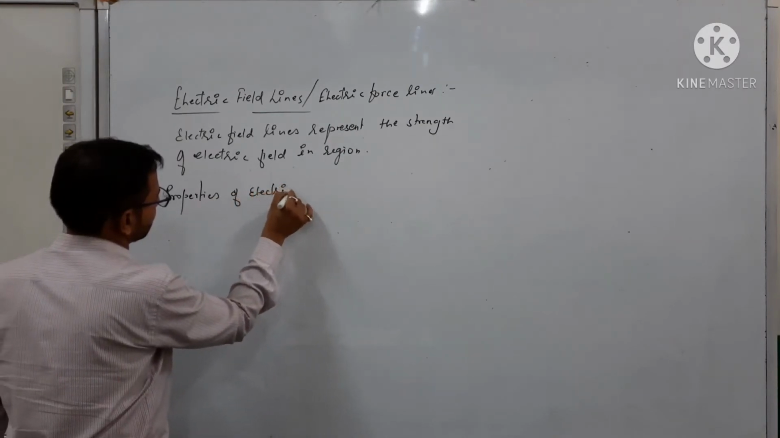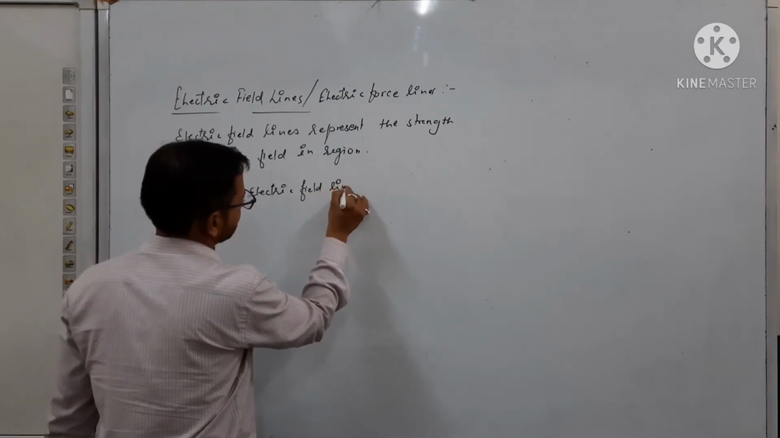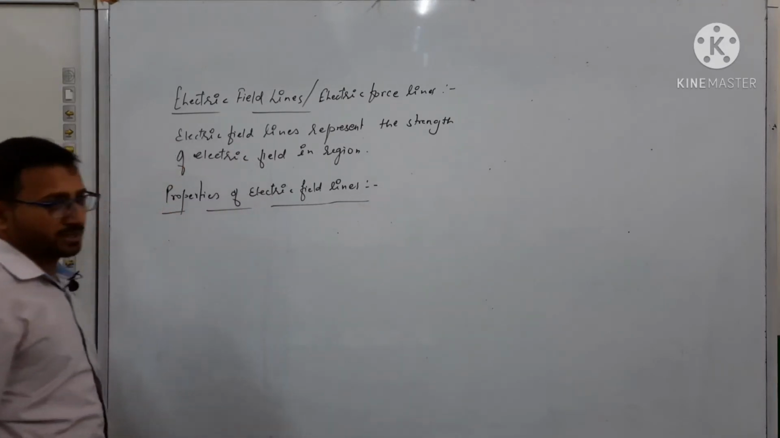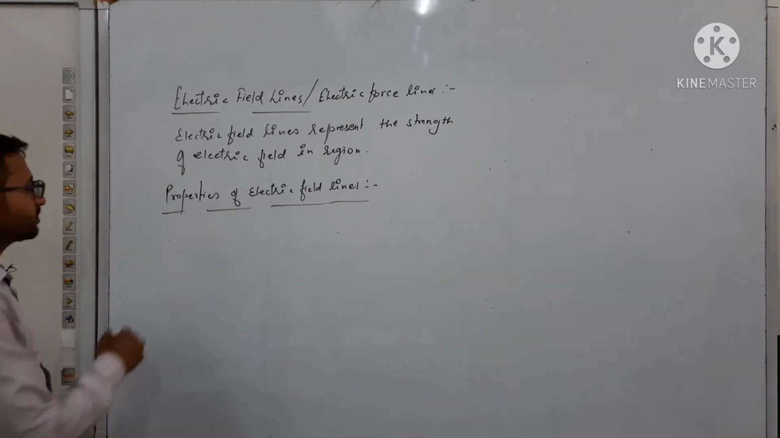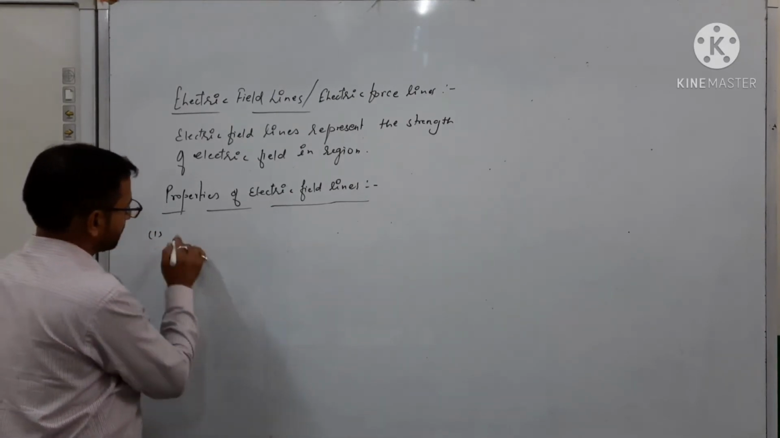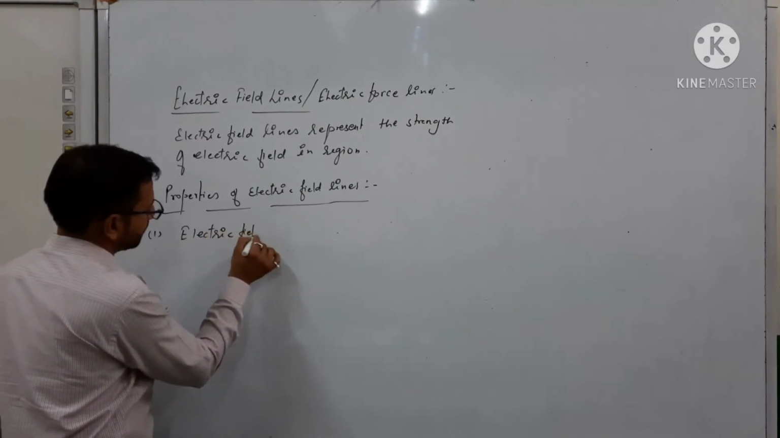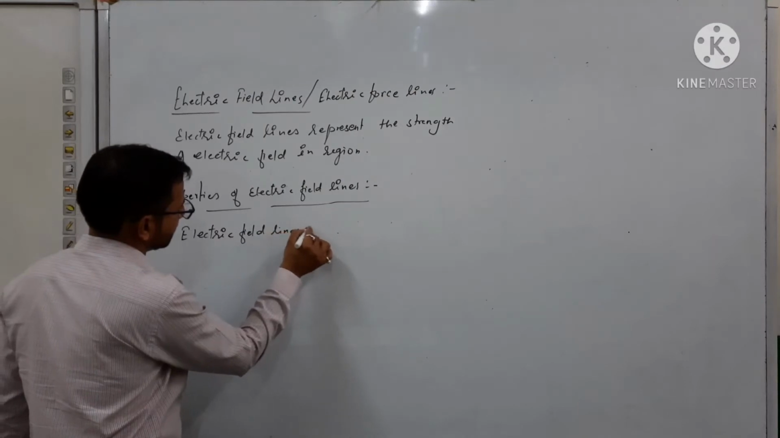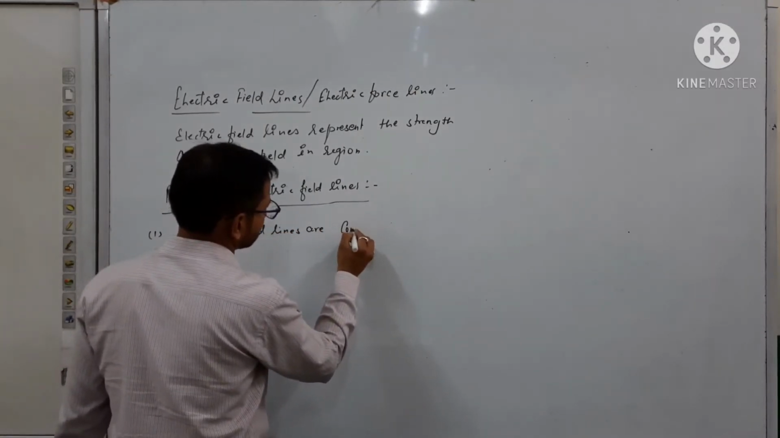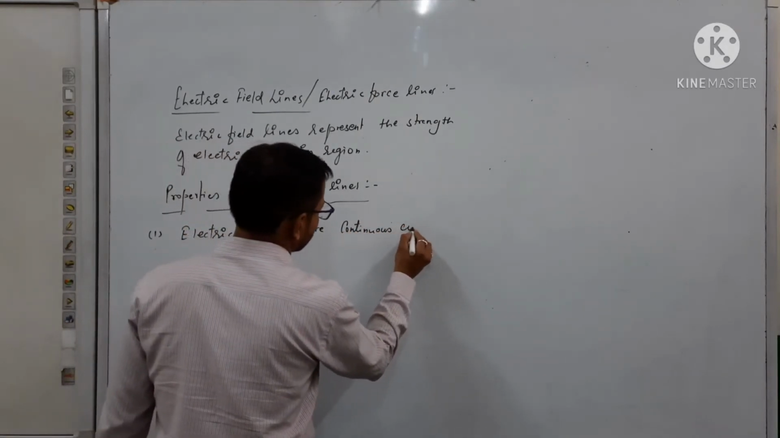electric field lines. So here we are talking about the electric field lines property. What is it? First property: the electric field lines are continuous curves.